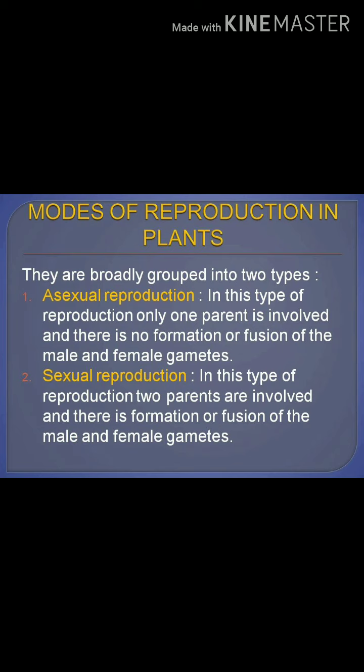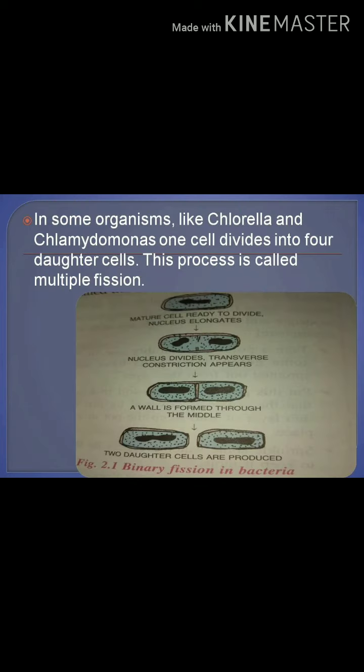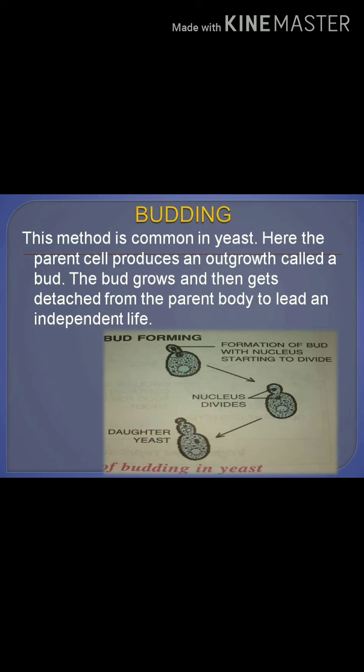In sexual reproduction, two individuals are involved, and there is formation and fusion of gametes. In asexual reproduction, you have observed different types. Binary fission means a single cell divides into two. Next, budding means a small outgrowth takes place from a parental cell and gives rise to a new individual. In yeast we can see budding.